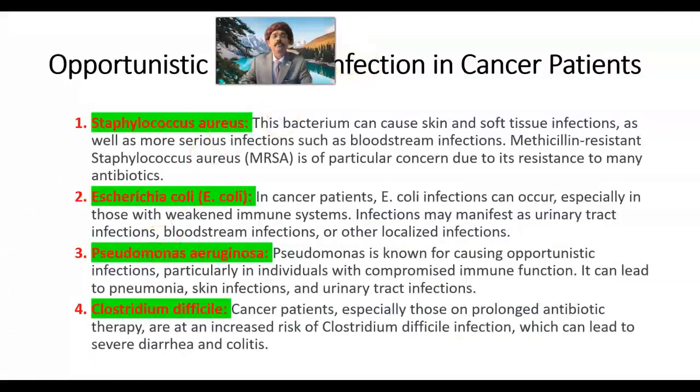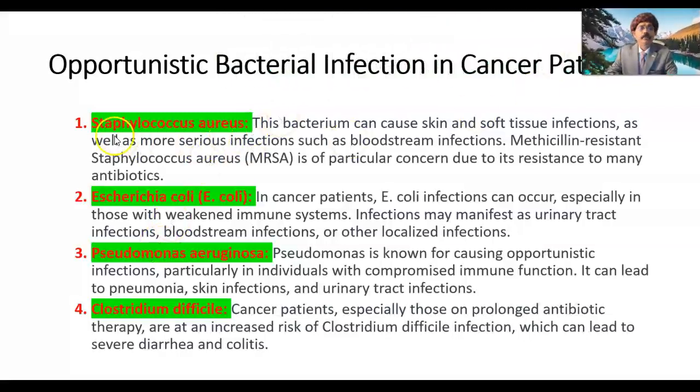For opportunistic bacterial infection in cancer patients, take Staphylococcus aureus. This bacterium can cause skin and soft tissue infection as well as more serious infection such as bloodstream infection. That means they may cause sepsis. Methicillin-resistant Staphylococcus aureus, or MRSA, is a particular concern due to resistance to many antibiotics.